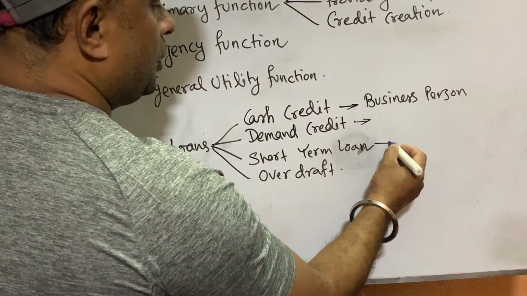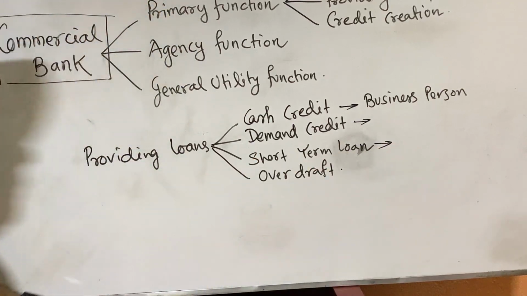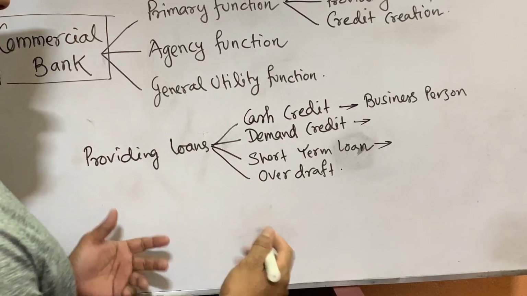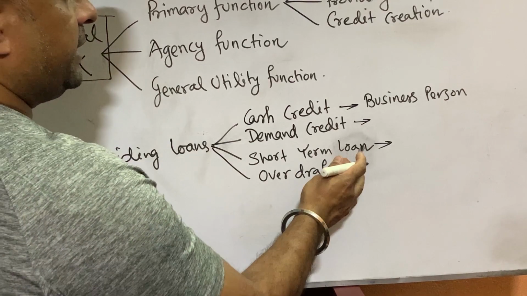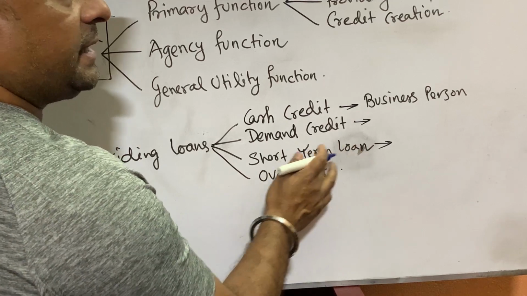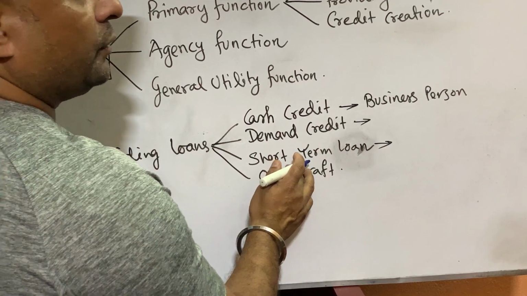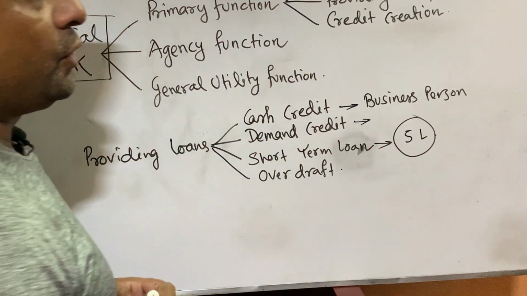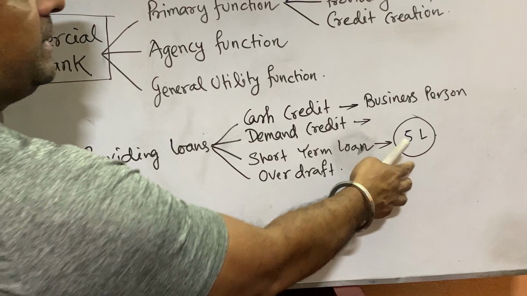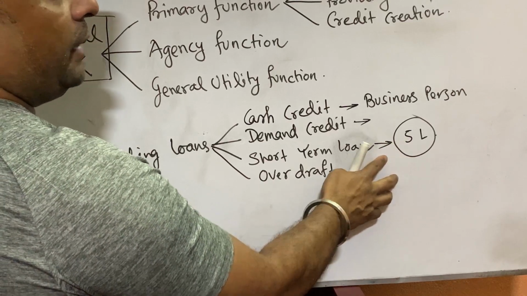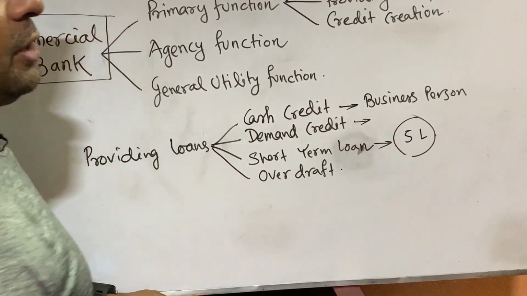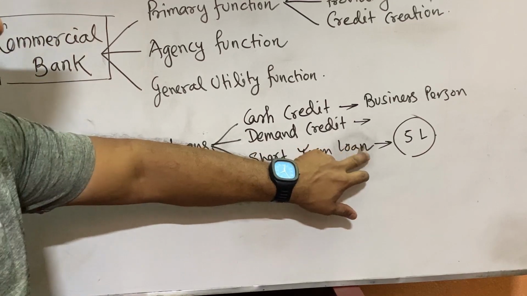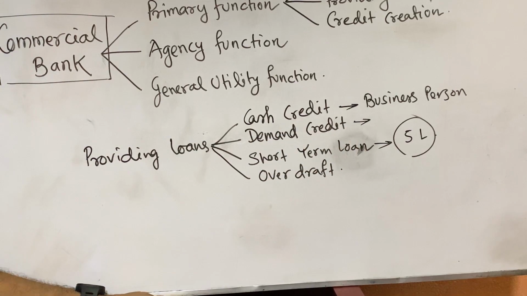The third one is short term loan, which is generally used by common people for purchasing a house, purchasing a car, or any other requirement. Interest is charged on the whole amount of the loan. Suppose I had taken 5 lakh rupees, whether I withdraw the money from the bank or not, from the second day the interest will be charged on that 5 lakh rupees, and when I return the money, there will be no further interest. So this is a short term loan. The interest is charged on the whole amount sanctioned by the bank.